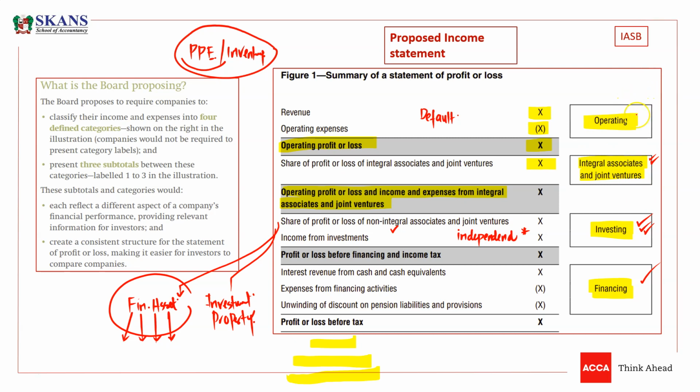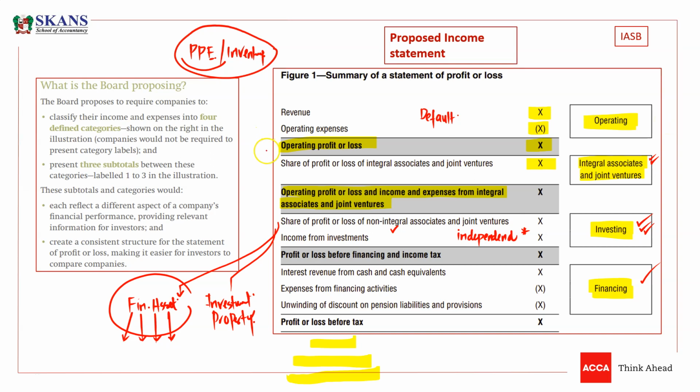So this is something important. How they define the operating items: this is actually a default category. You can say the residual category. If you are unable to classify an item in investing and financing, then you will classify it in operating. Okay, fine. Now, sir, what is the next heading?